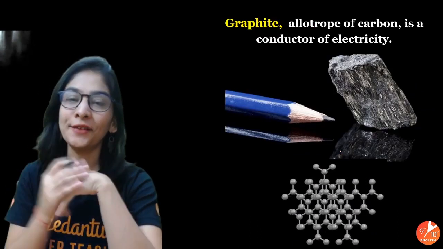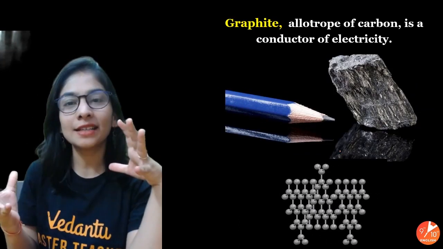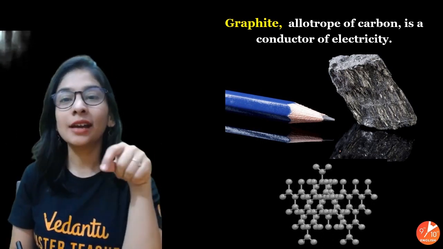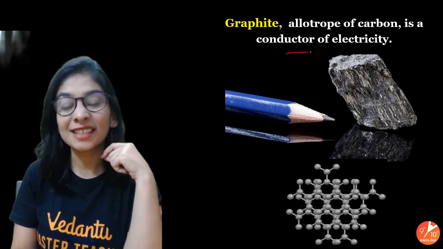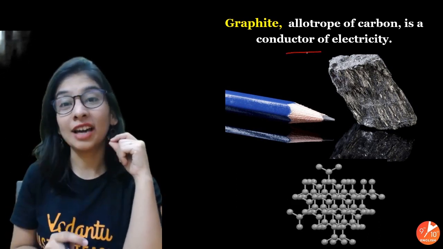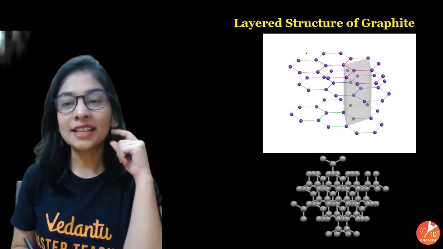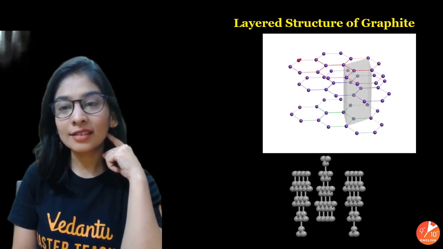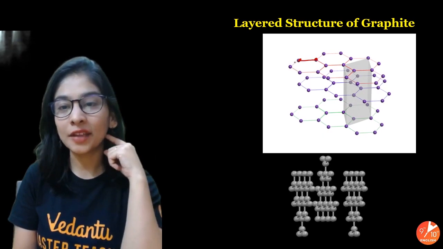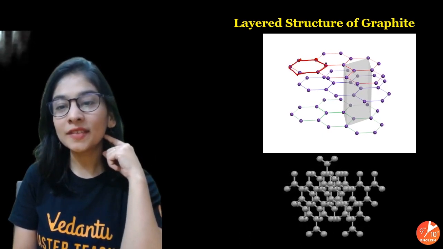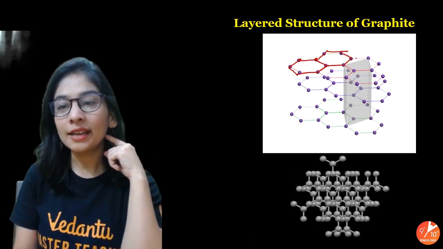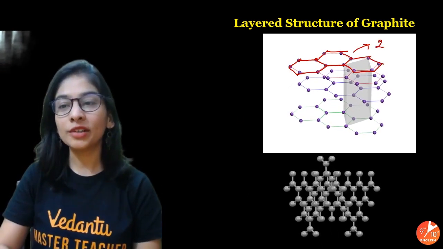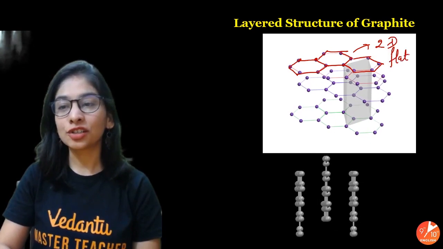When I talk about graphite, students, what is graphite and how is that different from diamond, having only carbon? Because here the arrangement of carbon is different in such a way that it will act as a good conductor of electricity too. Let me discuss the structure. This is exactly the structure of graphite. These dots, these circles are representing nothing but carbon, carbon attached with other carbon in making hexagonal rings, and that too two-dimensional flat layers, 2D layers.